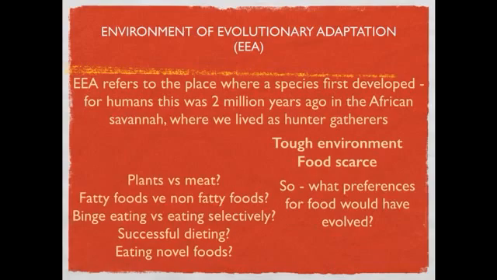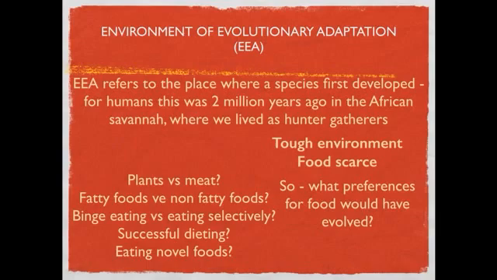So for 2 million years it would have been really advantageous to eat as much meat as possible because we were going to survive that way. If we tried to eat as many plants as possible, we'd not be as likely to survive, we're more likely to get attacked by other predators.